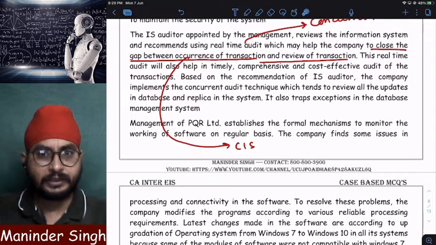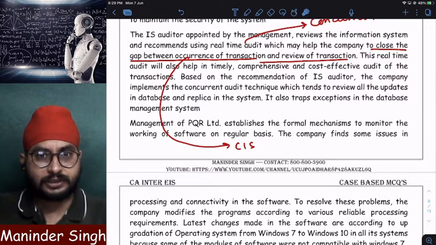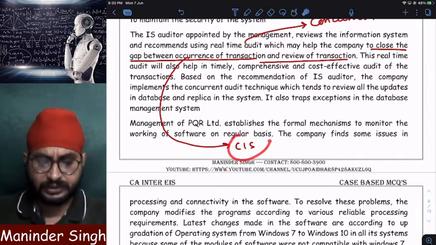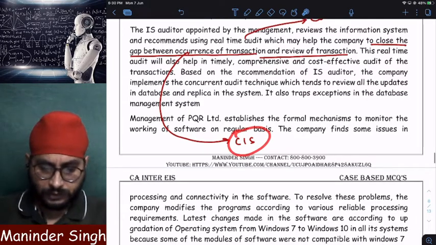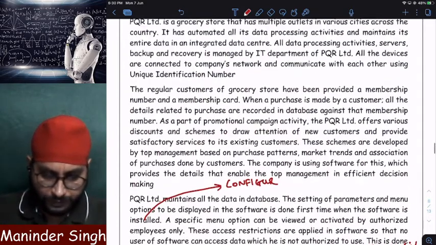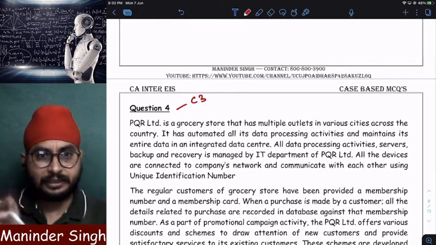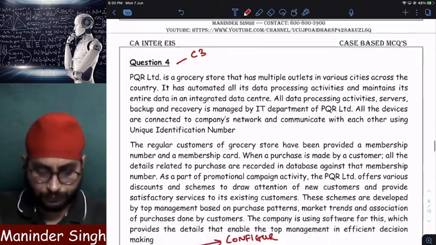Which software is used for continuous audit wherein if I want to verify the transaction as and when it occurs in CIS? This is from chapter number 3. Clear? I think this question should be from chapter number 3. See, case law may be from one chapter, but interlinked concepts they will ask from many chapters.